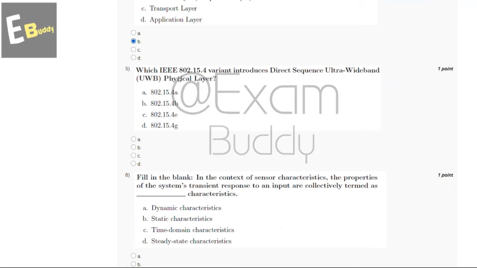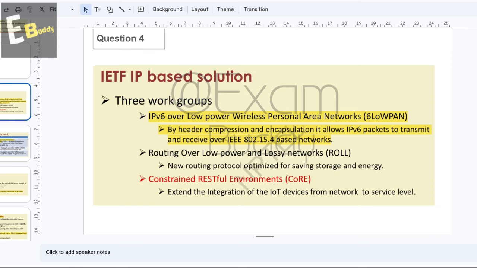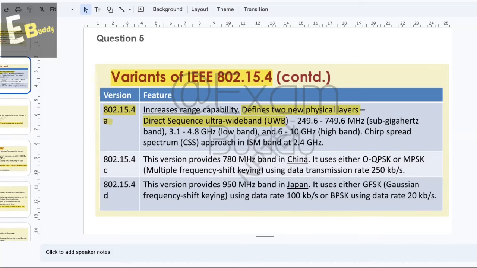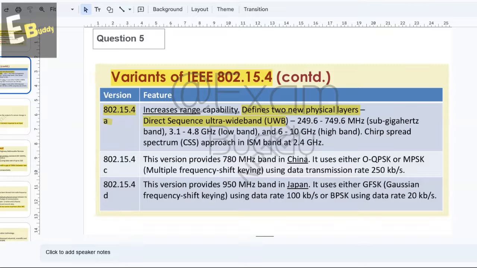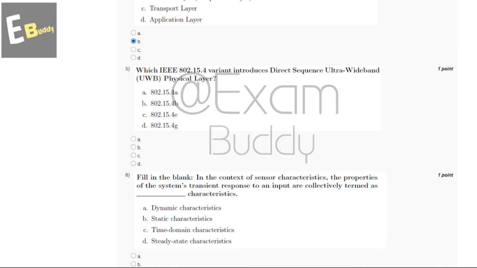And now let's go to our question number 5. Which IEEE 802.15.4 variant introduces direct sequence ultra wideband UWB physical layer? So these are the options, and now let's check the explanation. So explanation says variants of IEEE 802.15.4. So version 802.15.4a features defines two new physical layers, direct sequence ultra wideband. So the answer of our fifth question is A.